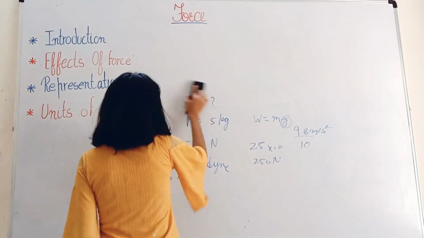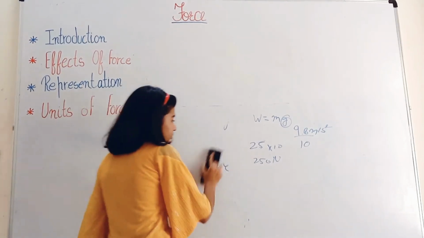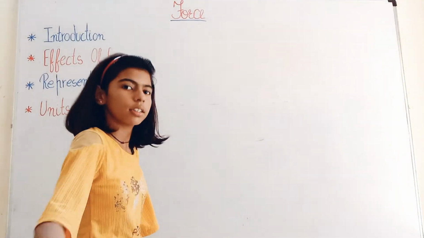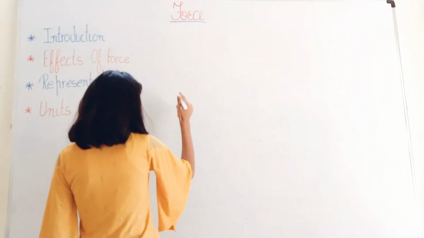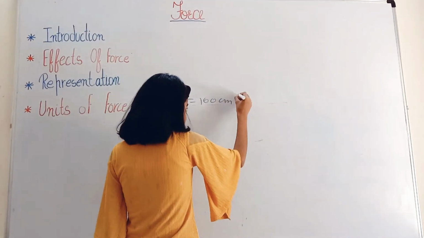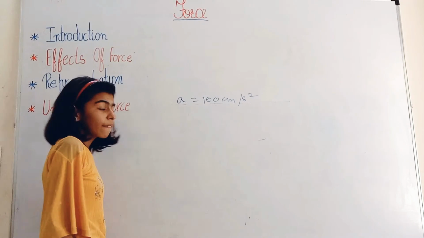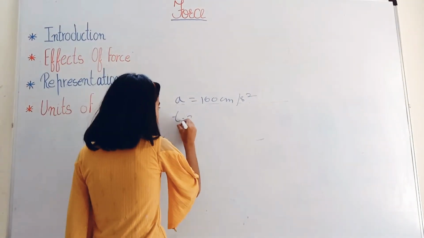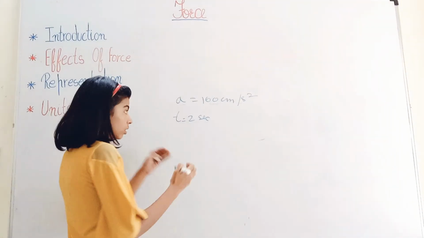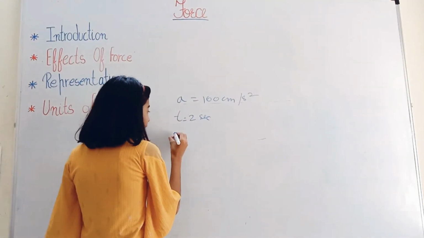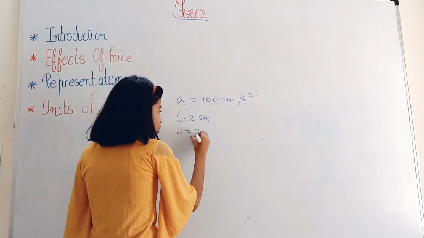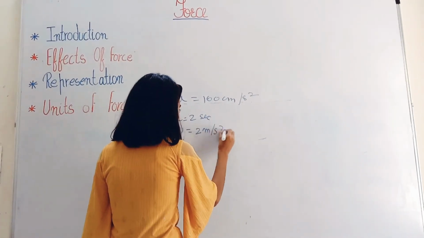The second question says that the acceleration is given as 100 centimeter per second square, and the time is also given, 2 seconds, and the initial velocity is given as 2 meter per second.